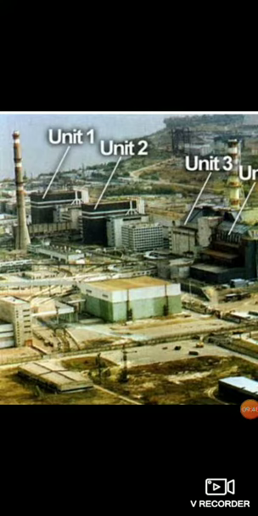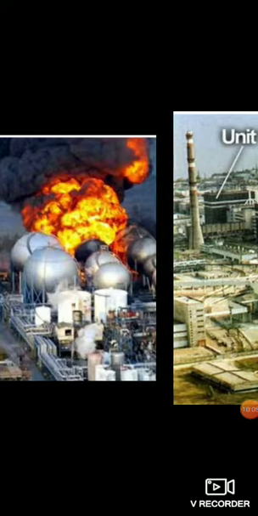There were a lot of families staying in the nearby areas, and the exposure was so huge that they had to evacuate, they had to leave that place. Many people died because of that exposure, because of the contamination. The land even today is not yet back to normal, and it is still abandoned. So one nuclear disaster is the Chernobyl disaster in Ukraine, which happened in 1986.